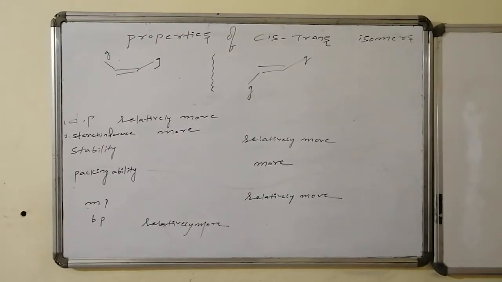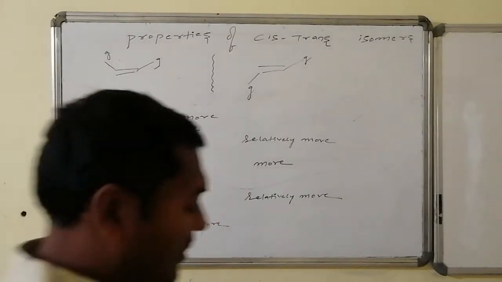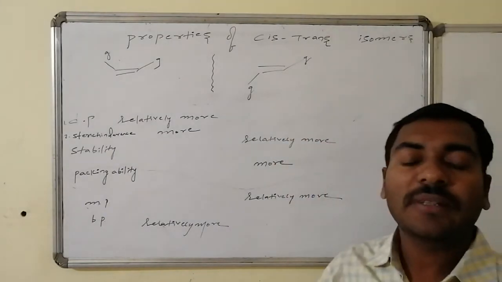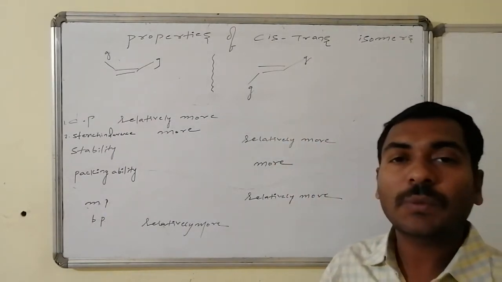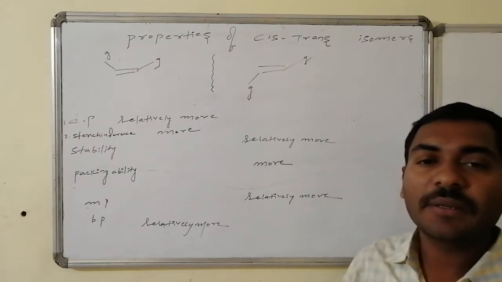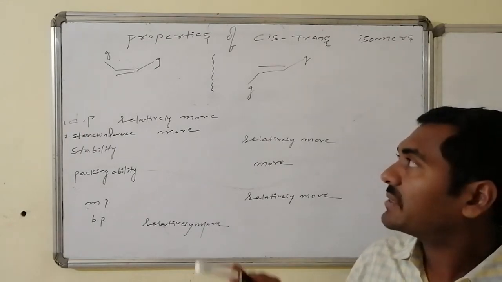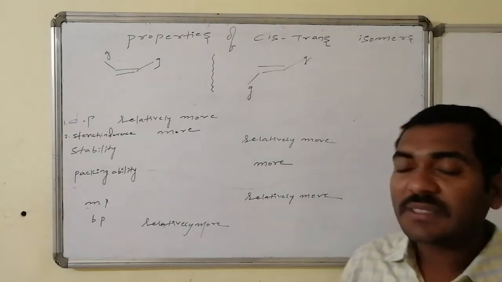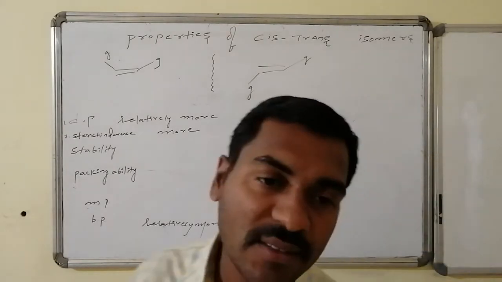Let us go for the relative properties related to cis and trans isomers. In the case of cis and trans isomers, at least one common group has to be present at the ends of the double bond, and if it is present towards the same side of the plane, that is said to be cis. Opposite sides of the plane, then that is known as trans, that we know.